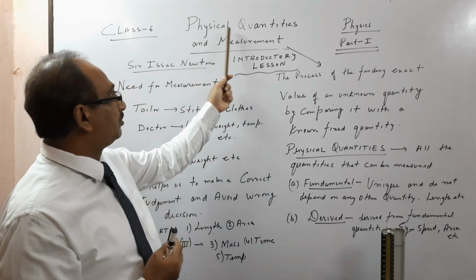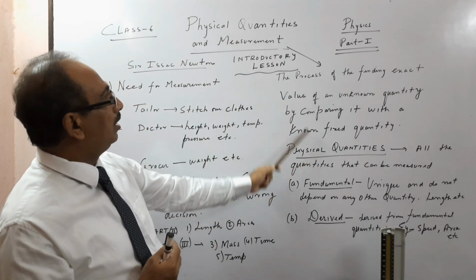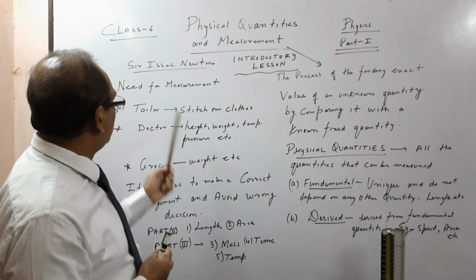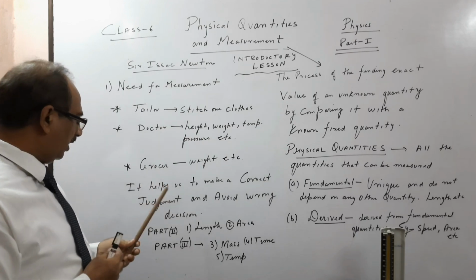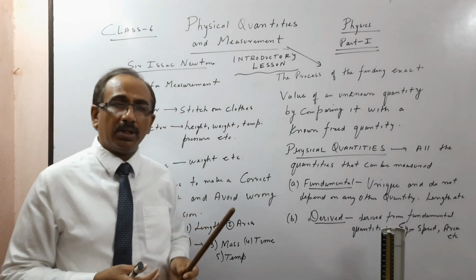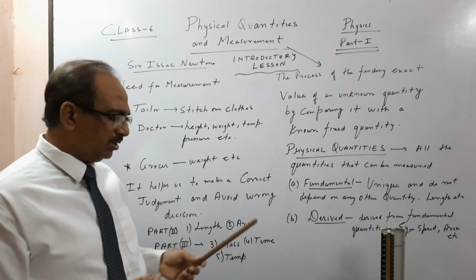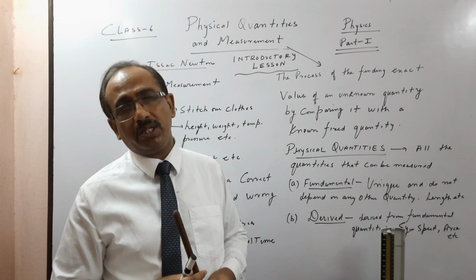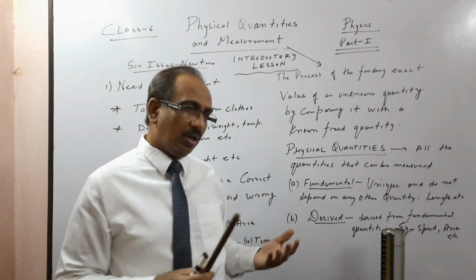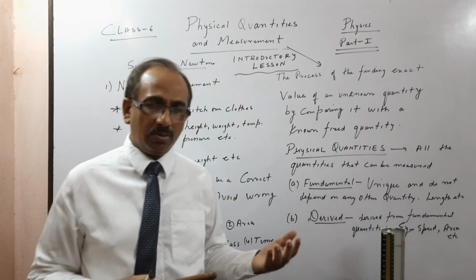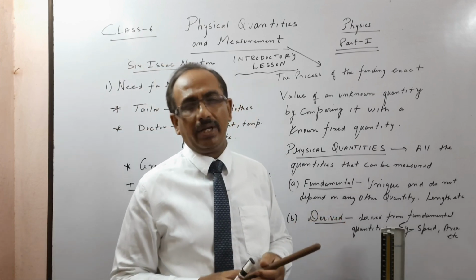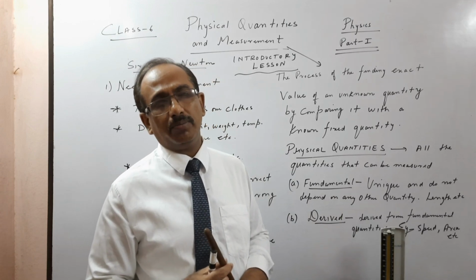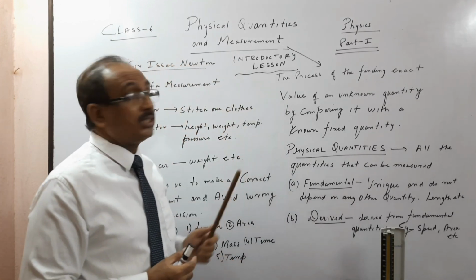So here we start to learn two basic things, children. Number one is what are physical quantities, we will see here, and what is measurement. This is the definition of measurement, and we will see why we need a measurement. Suppose you don't measure properly, what will happen? I'll tell you many things from our everyday life and from my real life experience what we have seen. So this chapter you may have done in your school, but here we will do it in a different way. We will learn the practical consequences of this measurement and physical quantities.